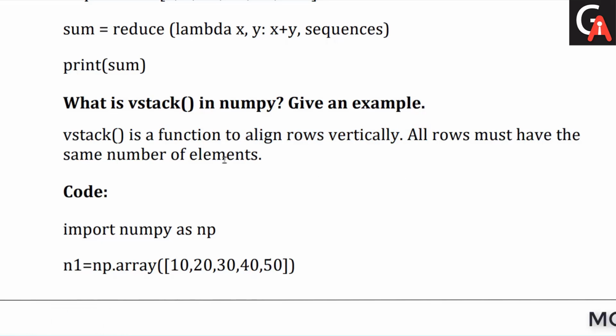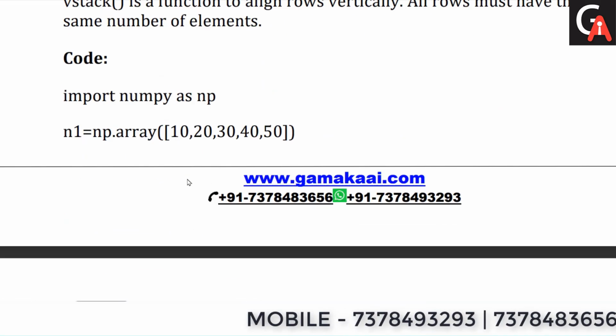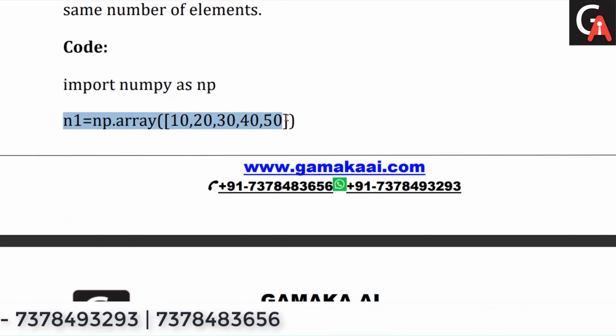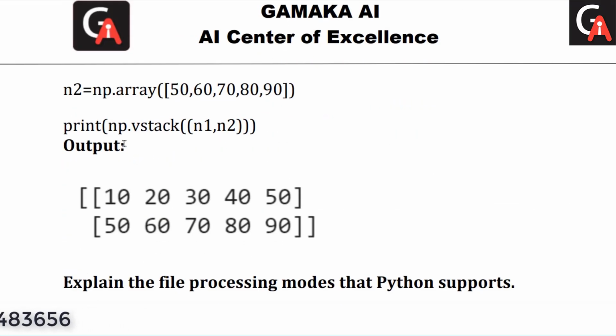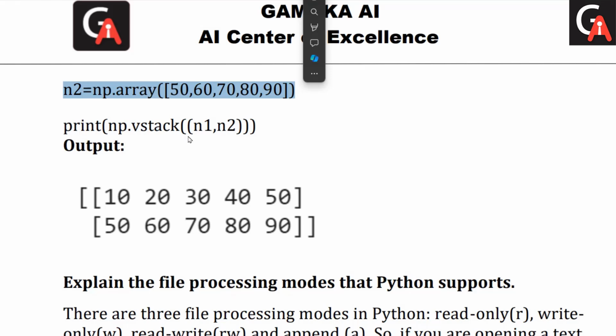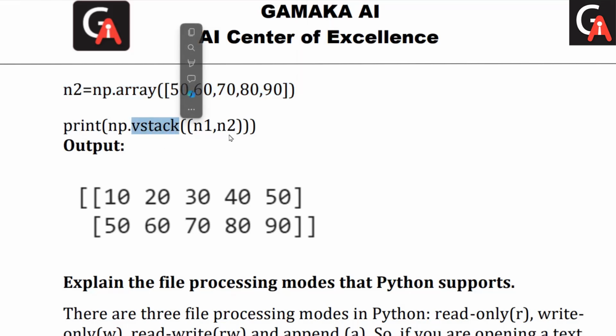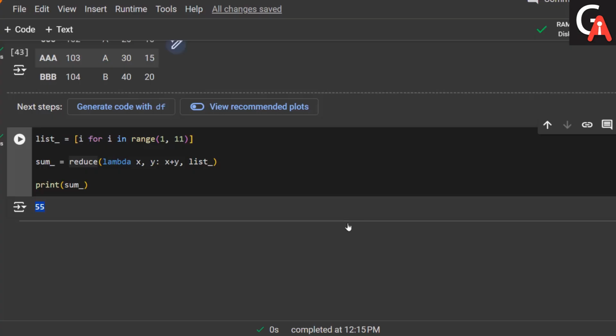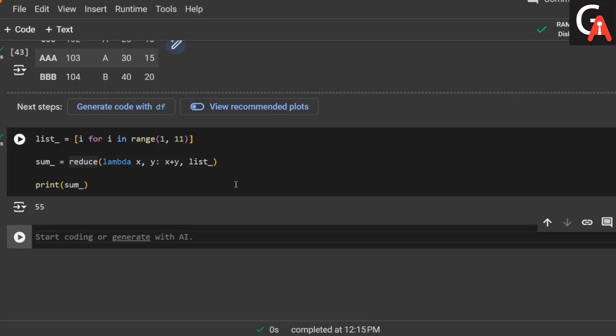Yeah, so it's just a stacking of the number of rows. Okay, so if I just create a first numpy array, and we have a second numpy array here, we can just employ the np.vstack method, and by employing this you can get those rows vertically stacked. So let me just go here and try to employ this.